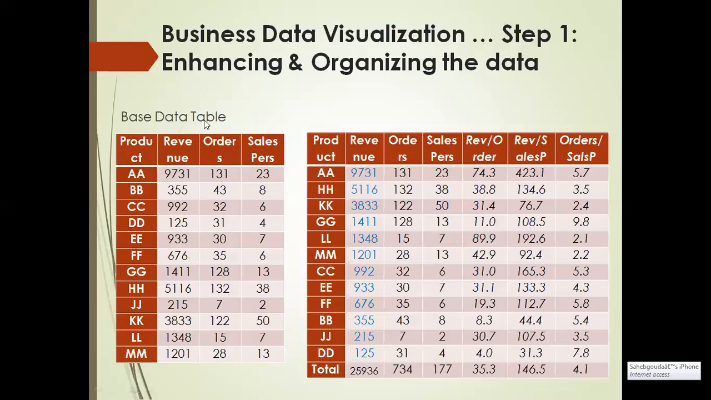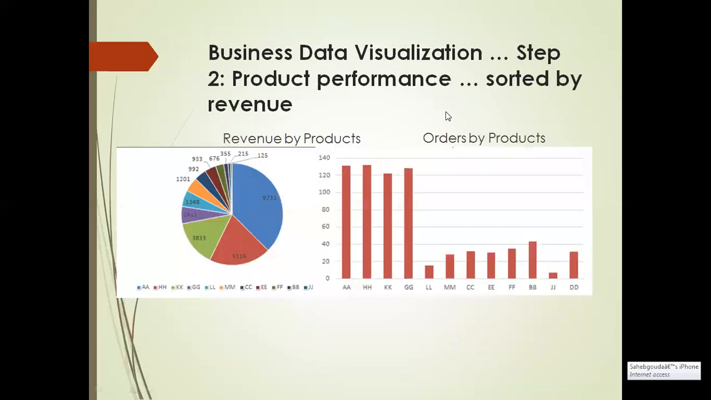So this is a base table. With the help of this base table, we have found the revenue per order, revenue per sales, and order per sales. This is simple mathematics, finding the ratio. After finding the ratio, we have got just 3 more columns. Understood this? Fine. Next.